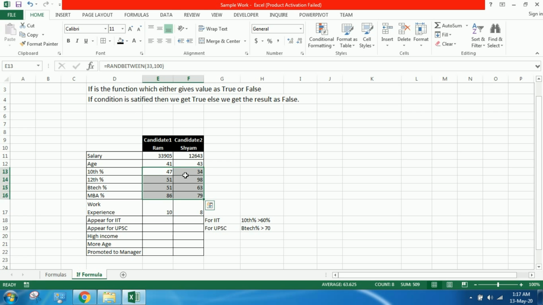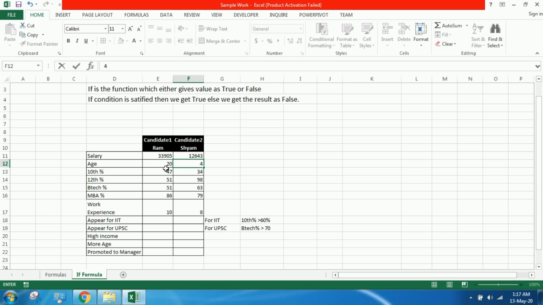Let's see. I am generating this random data using the RANDBETWEEN function.